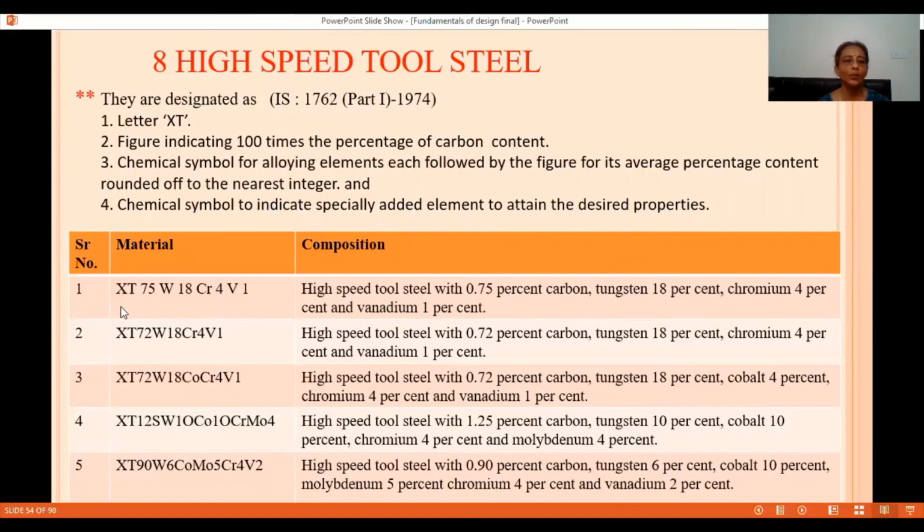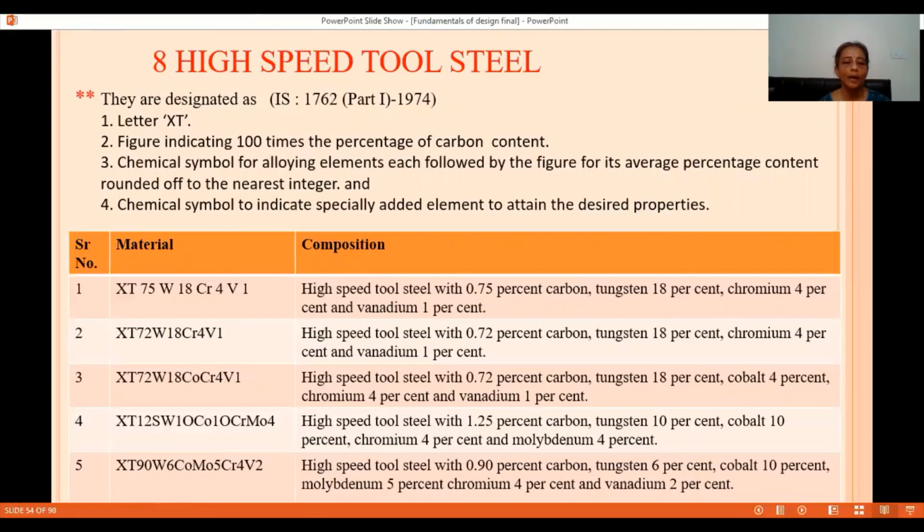Let us see the first one. XT75W18Cr4V1 means high speed tool steel with 0.75% carbon, 18% tungsten, 4% chromium and 1% vanadium. Let us see the fifth one.